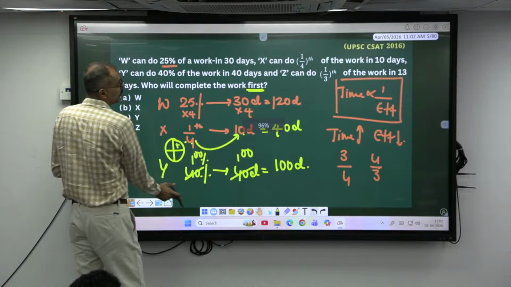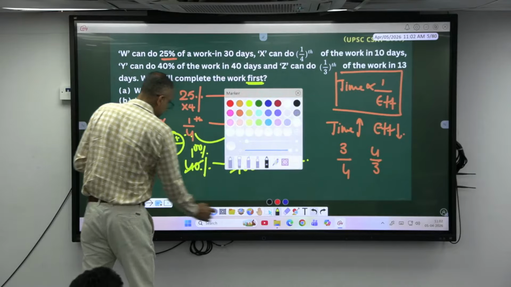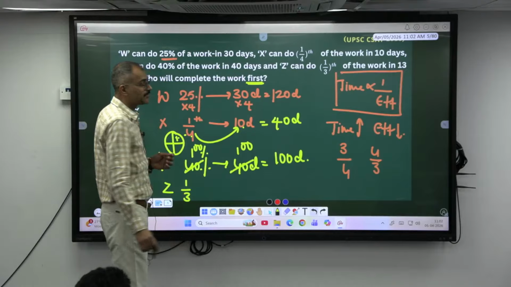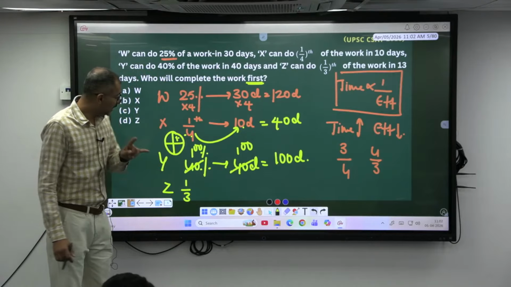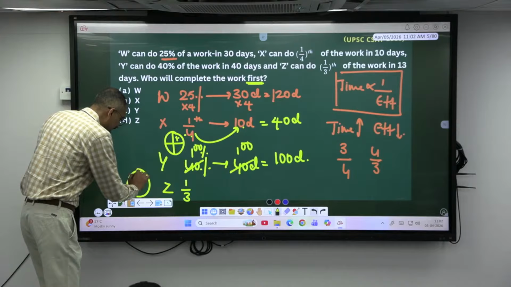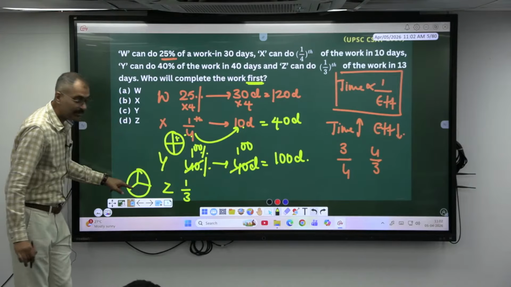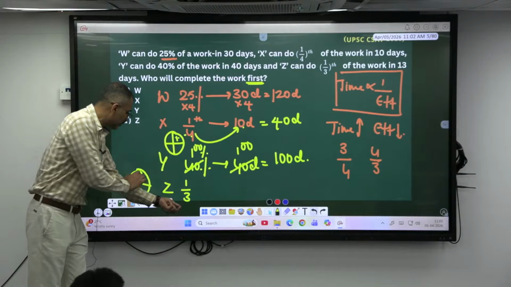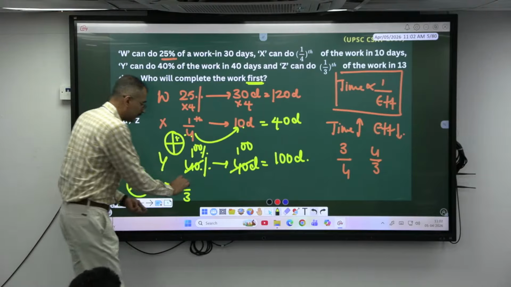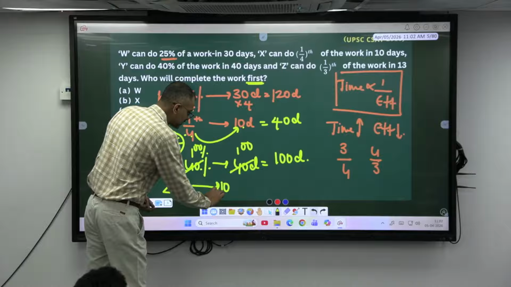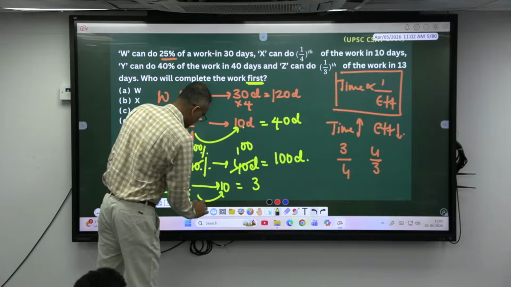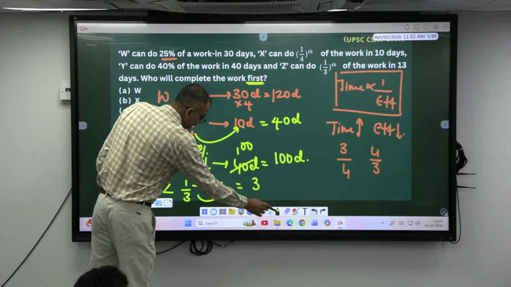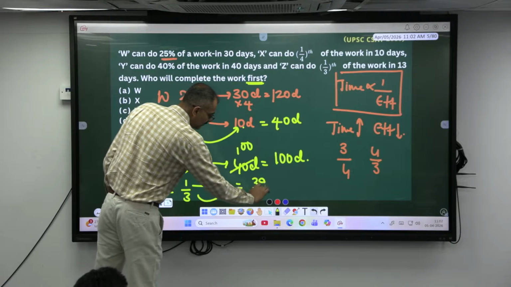Similarly, last person, 1/3 of the work in 13 days. Okay, Z, 1/3 of the work in how many days? 13 days. Meaning he is also doing the same work, but he has divided his work into how many parts? Same work. Okay, 3 parts. But is he doing all 3 parts? No, he is doing only 1 part. For 1 part, if it is 10 days, for 3 parts, 3 into 10, which is 30. 3 into 13 is 39 days.